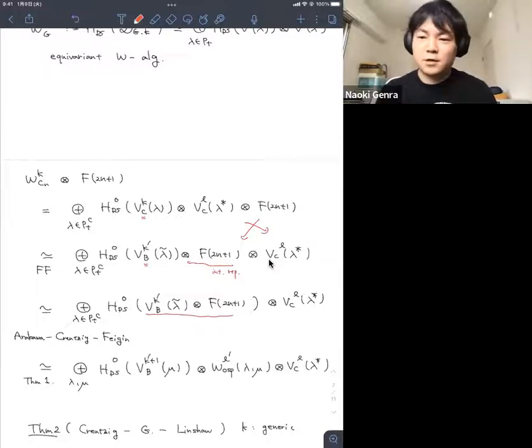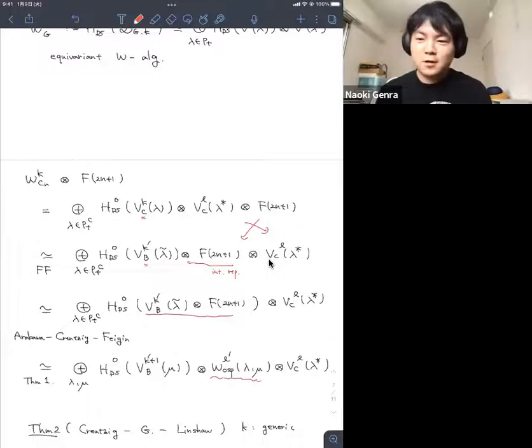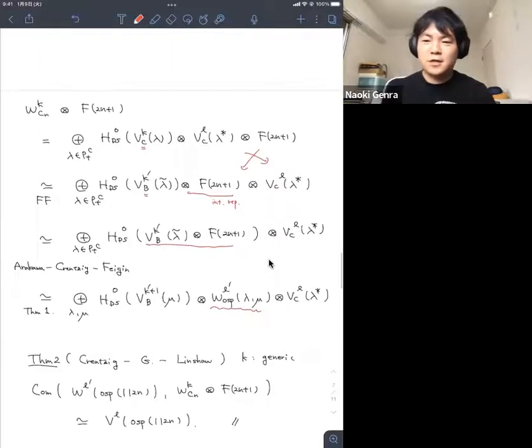The multiplicity part is a module of the principal W-algebra of OSp(1|2n), and the remaining part is just affine of type C. So we can find that this decomposition contains a module structure of the principal W-algebra of OSp(1|2n). This means we can take the coset of the principal W-algebra of OSp(1|2n) inside the equivariant W-algebra tensor F_{2n+1}.